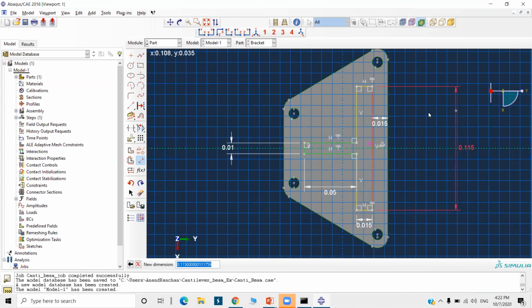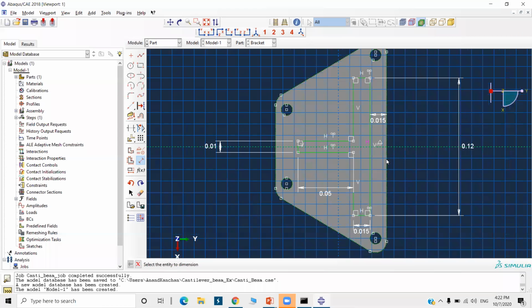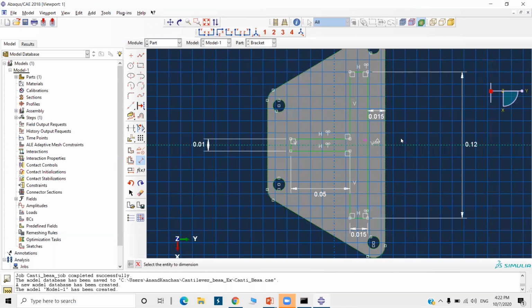Total length 0.12. Okay, green means it is constrained. All dimensions we have given. Okay, now you can click on this add dimension command to deactivate it, or you can just cancel the procedure and click on done.